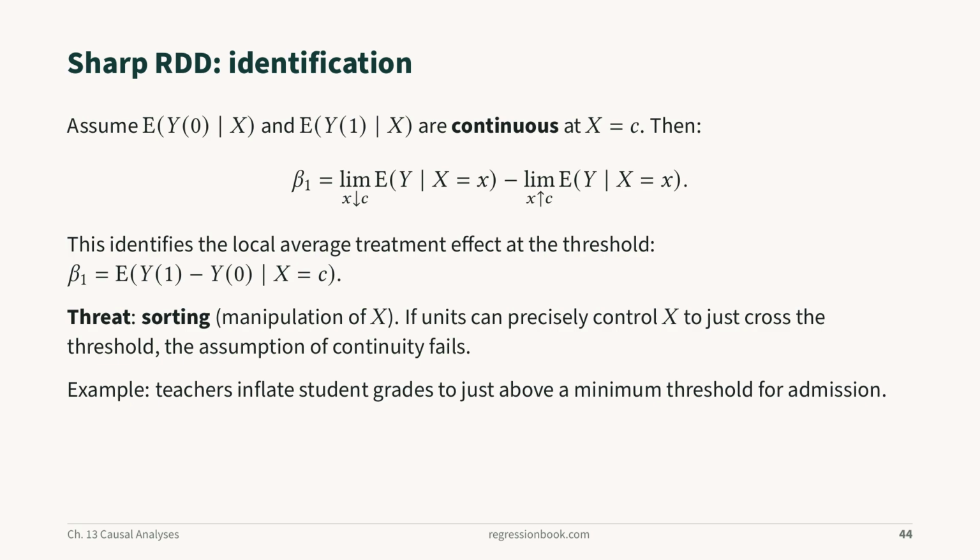For a sharp design, continuity of both untreated and treated potential outcome functions at the cutoff implies that the observed jump identifies the local average effect at that threshold. Sorting is the main threat. If individuals can manipulate the running variable to cross the cutoff, units on the two sides may no longer be comparable. Grade inflation just above an admissions threshold is an example. Density and covariate checks help detect such failures.